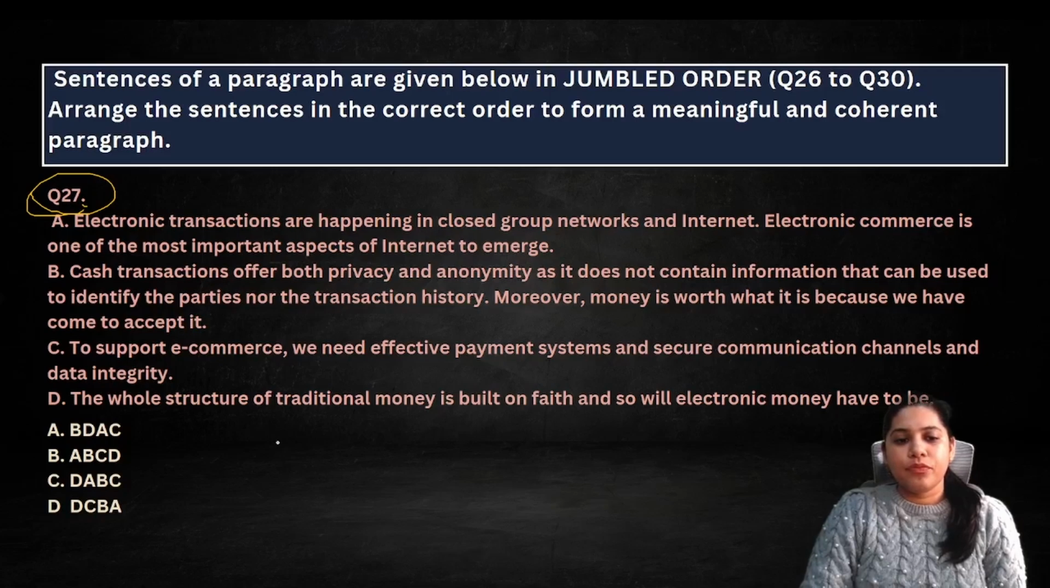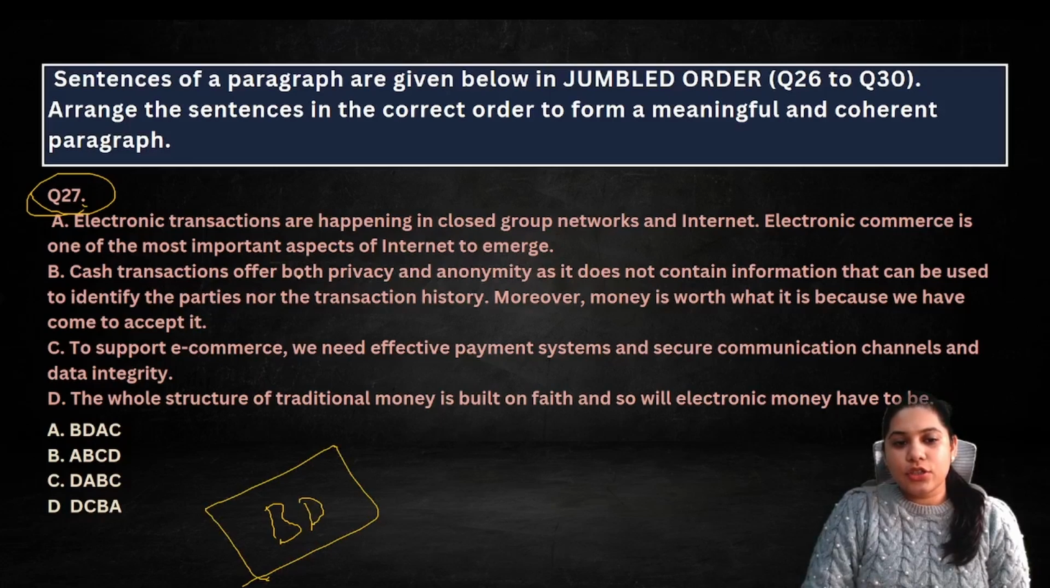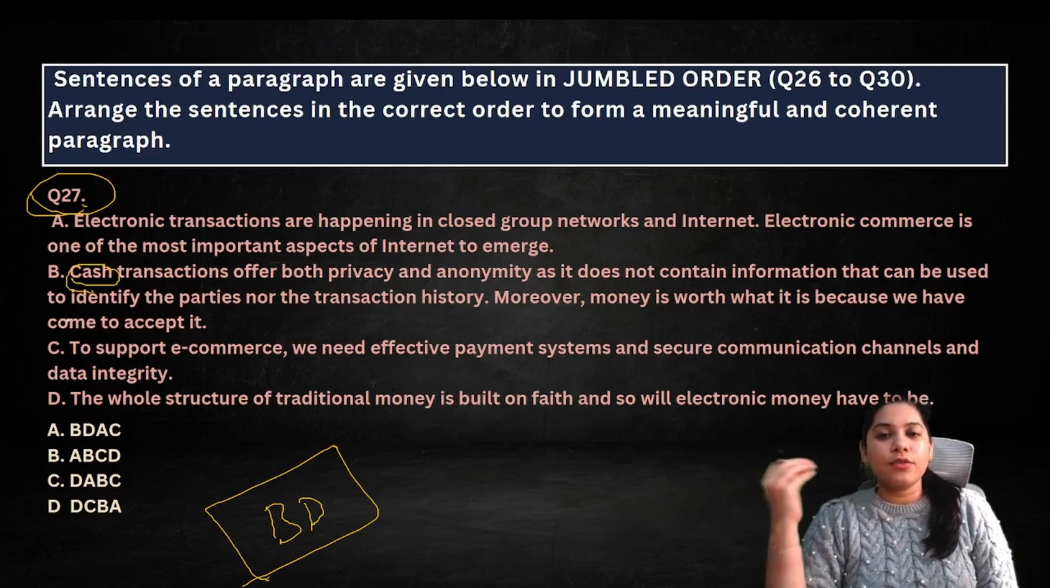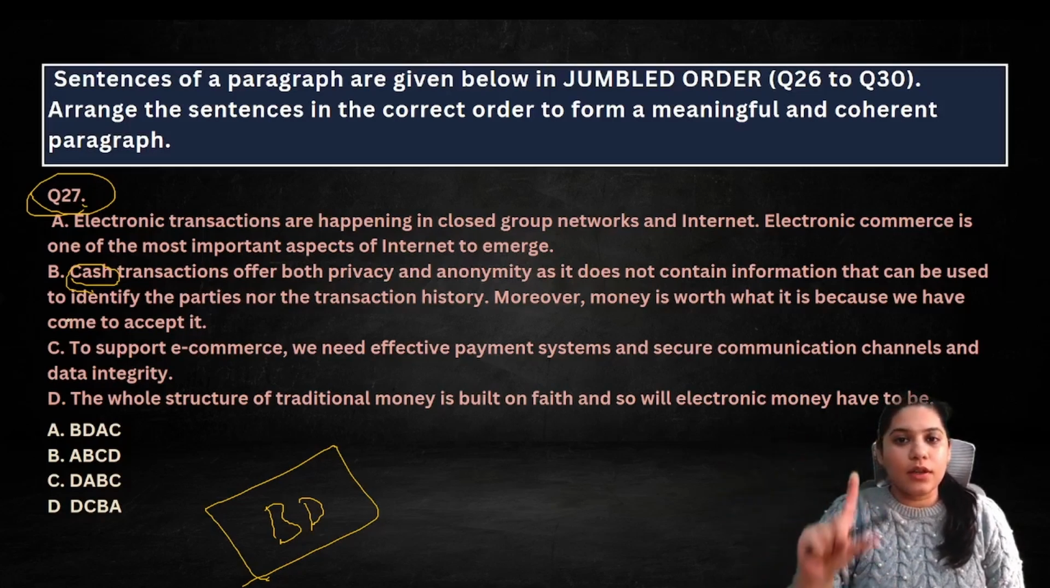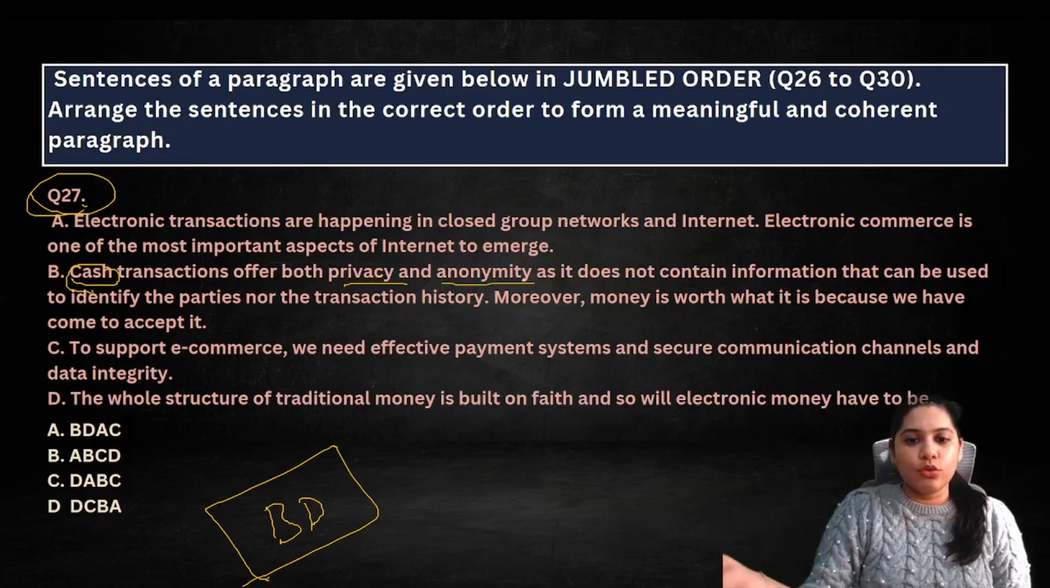Yep, done. Okay. So now that we have read, BD looks like a clear pair, right? Let's read BD. Cash transactions offer both privacy and anonymity as it does not see... If we are giving someone money in cash, and if I sent it online, of course the Income Tax department will come to know I gave you some 10,000 rupees, 20,000 rupees, whatever, and accordingly you might have to pay tax on it. But I gave you the money in cash, right, not online, so then of course there is privacy, nobody knows who gave whom what. It does not contain information that can be used to identify parties nor the transaction history.